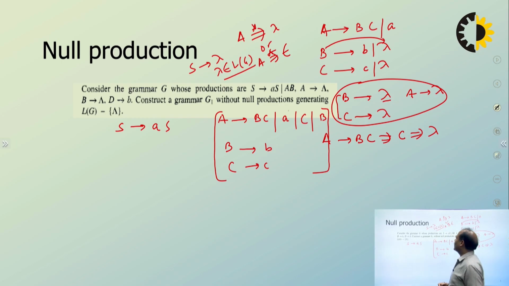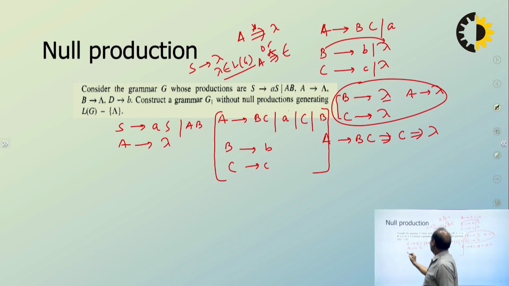Lambda cannot be removed if it is part of the language. So here S goes to AS or capital A capital B, then A goes to lambda, B goes to lambda, and D goes to B.